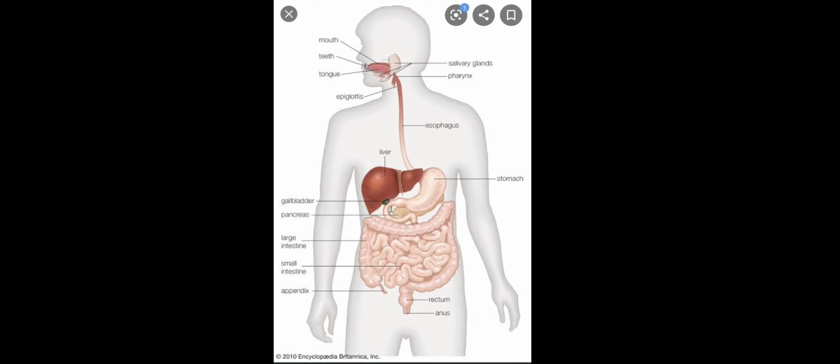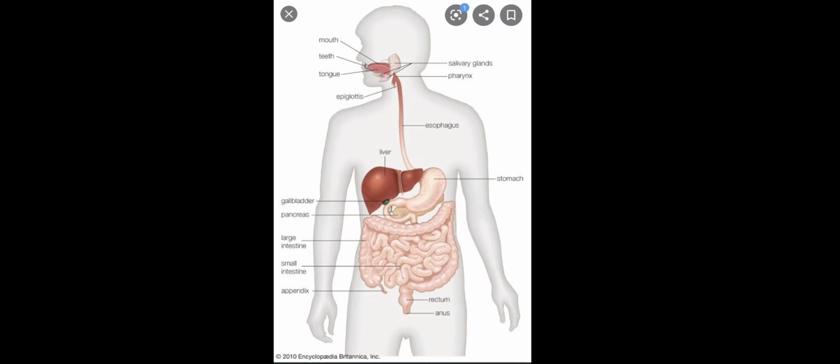Now you have already learned these parts in your previous classes also. So from mouth it's buccal cavity, from buccal cavity it's esophagus, then after esophagus is the stomach, then after stomach it's small intestine, large intestine, then last is the anus, the last part through which the waste goes out. So these are the main parts of the alimentary canal.